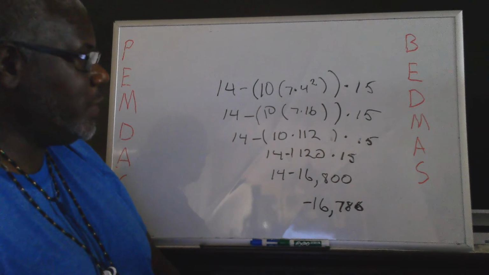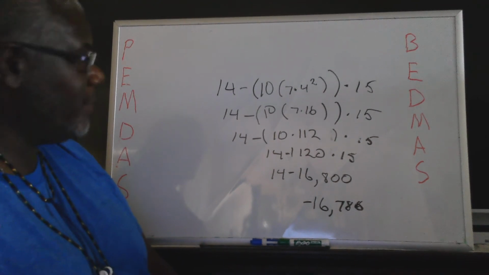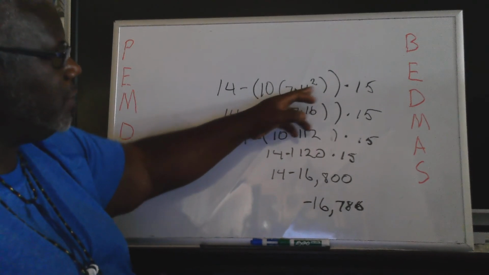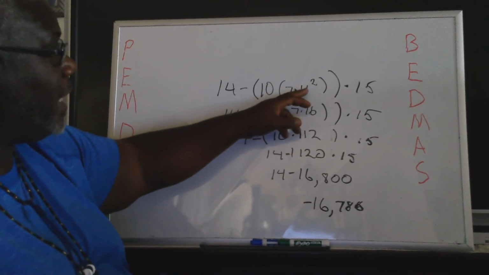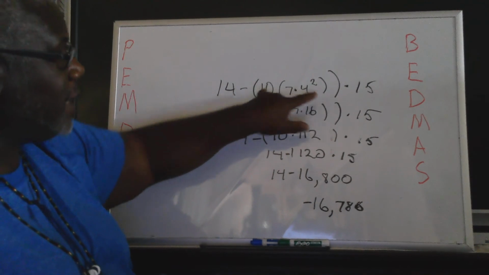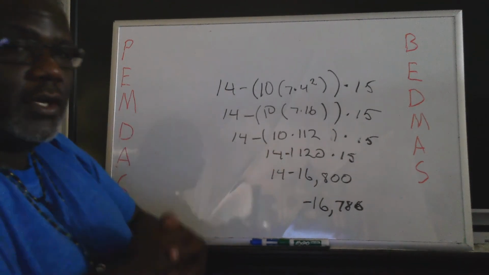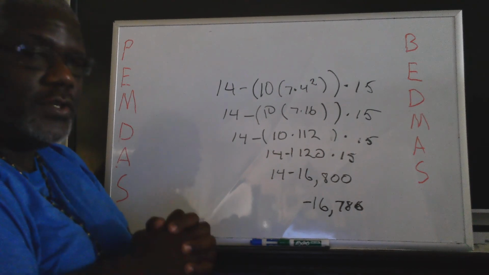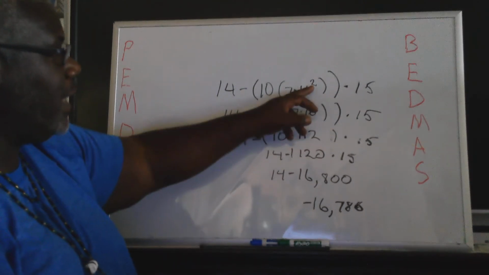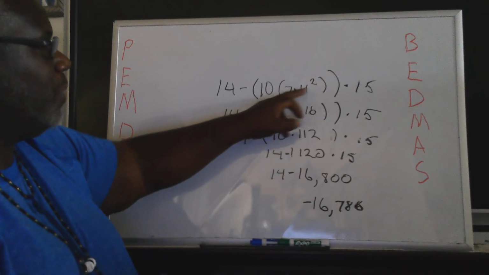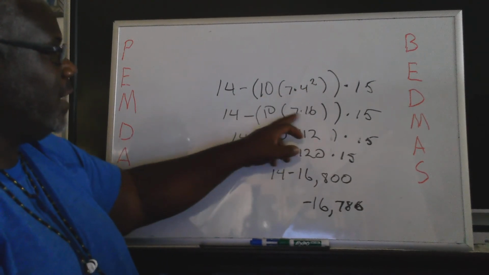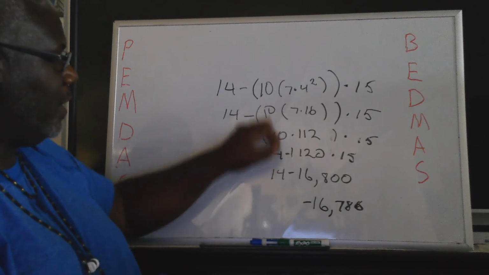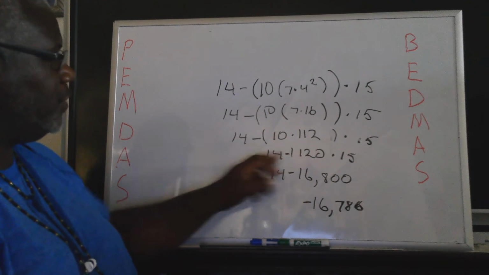So we did the same thing, folks, the exact same thing. We followed the steps. Parentheses, enclosures. We had an enclosure inside of an enclosure. And remember, inside your enclosures, you still do the order of operations. Even if you're inside of enclosures, you do the order of operations. You had an exponent you had to deal with. Then you multiply it inside of this. Then you multiply it, and we brought this down. Then we took these away and multiplied this and got this number. Then you took these away.